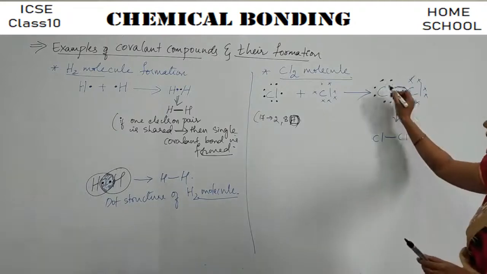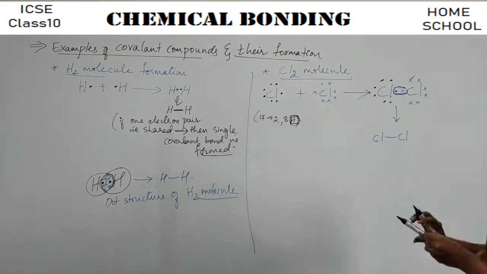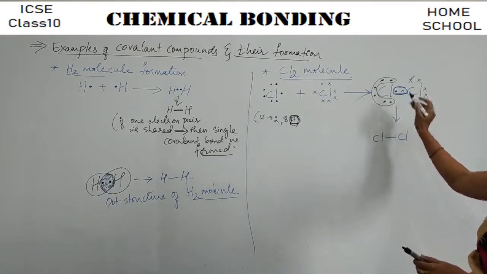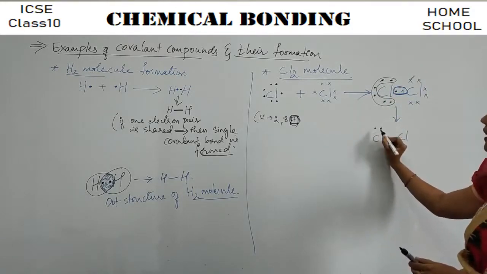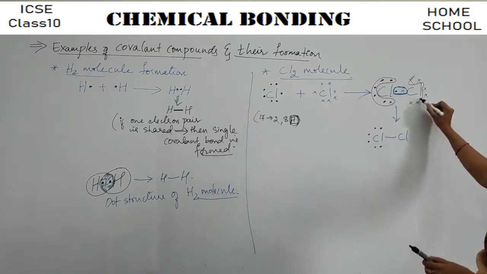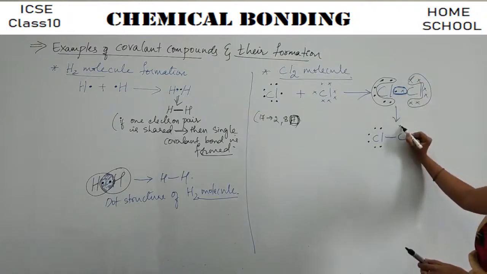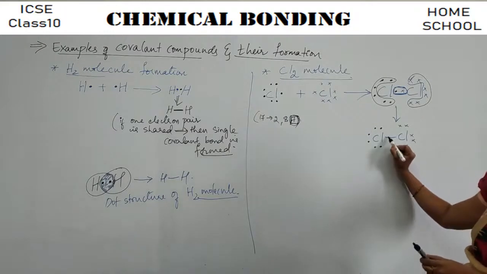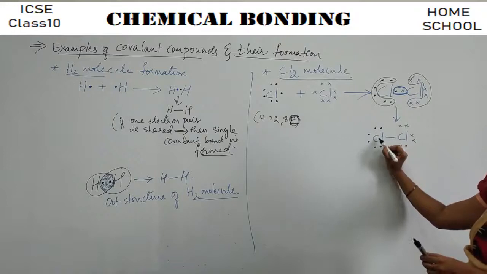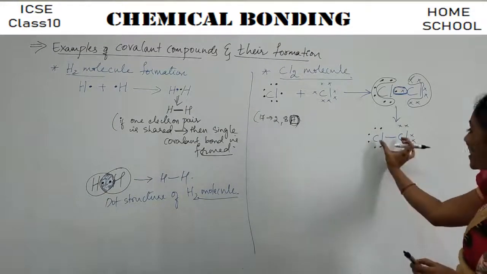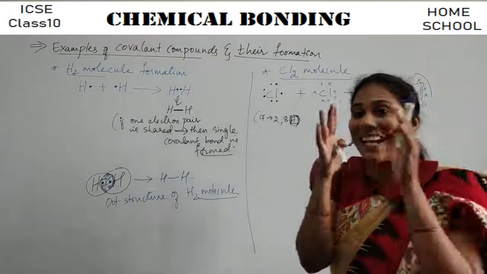And which electron pairs are unshared? You know, these guys. See, these guys are not shared. These electrons are not shared. So you will write them like that only. 1, 2, 3, 4, 5, 6. Here also, these guys are not shared. You will indicate them like that only. 1, 2, 3, 4, 5, 6. Okay, 7th electron and 8th electron is here, and these electrons belong to both the chlorine atoms. So that's how both the atoms are stable as long as they stay together as a molecule.